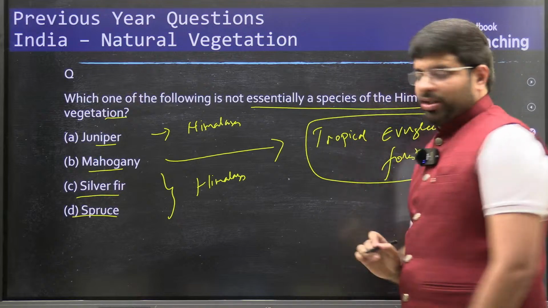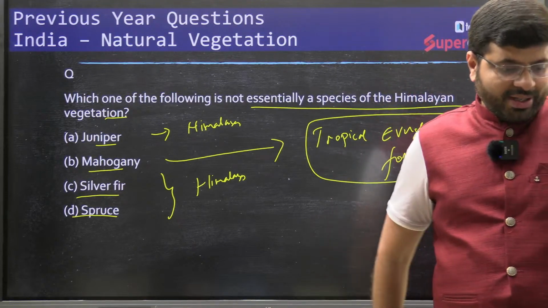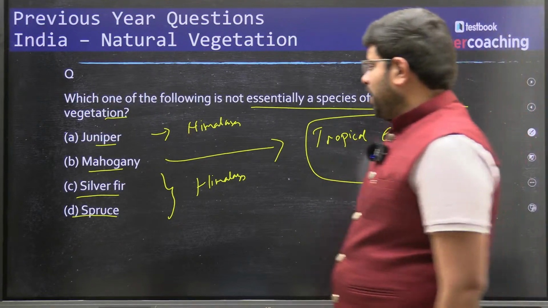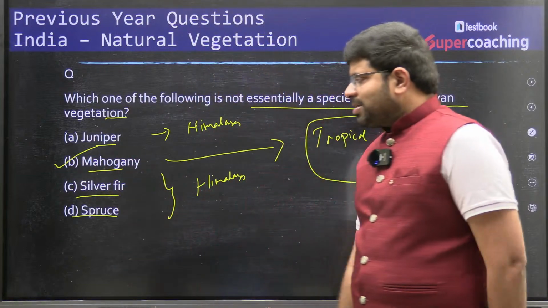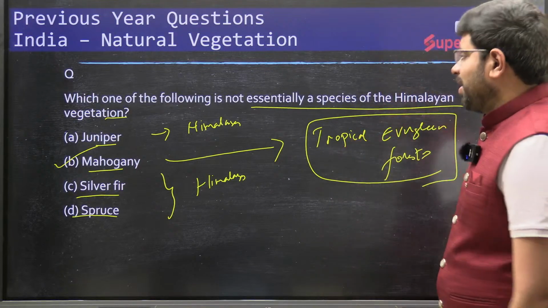Tropical evergreen forest. Mahogany is evergreen. Yes, Pankaj, you are right. Mahogany is tropical evergreen. So if you see from that, you can eliminate, and based on that, option is B. Juniper, silver fir, spruce are the temperate vegetation which you find across the Himalayas.